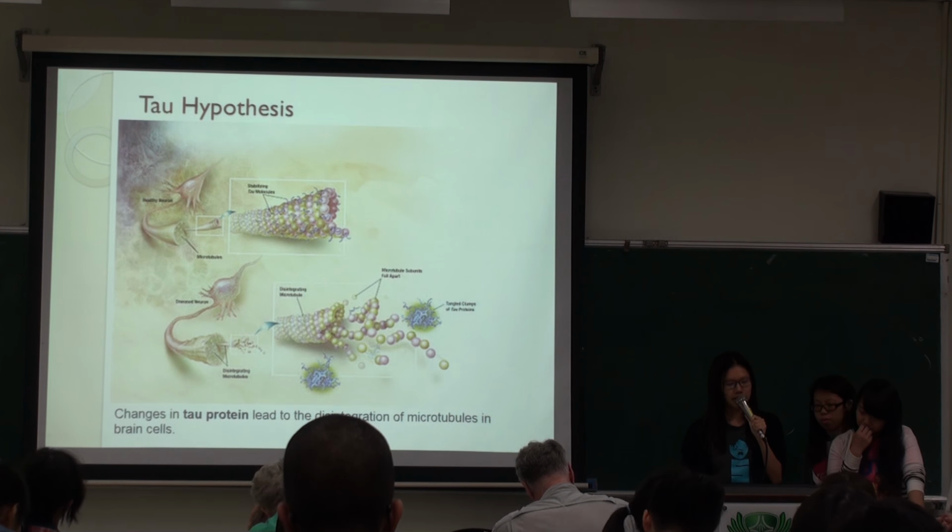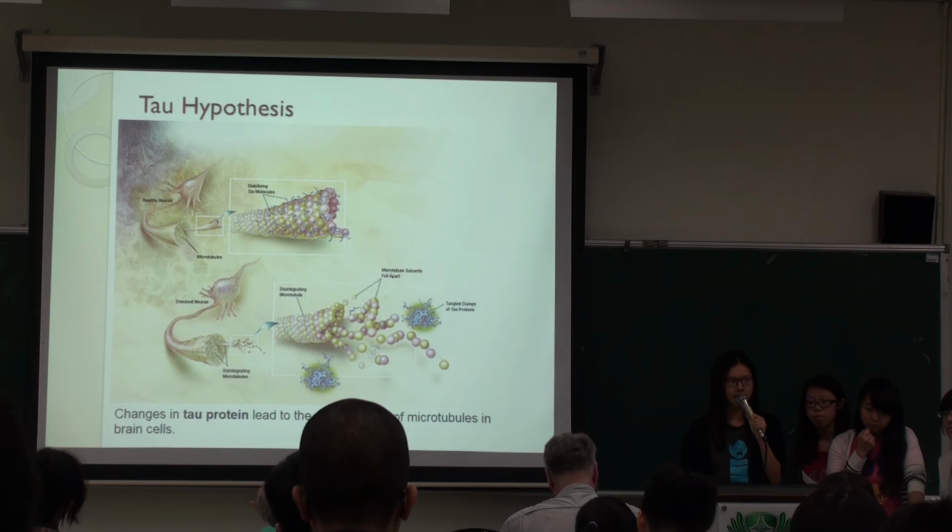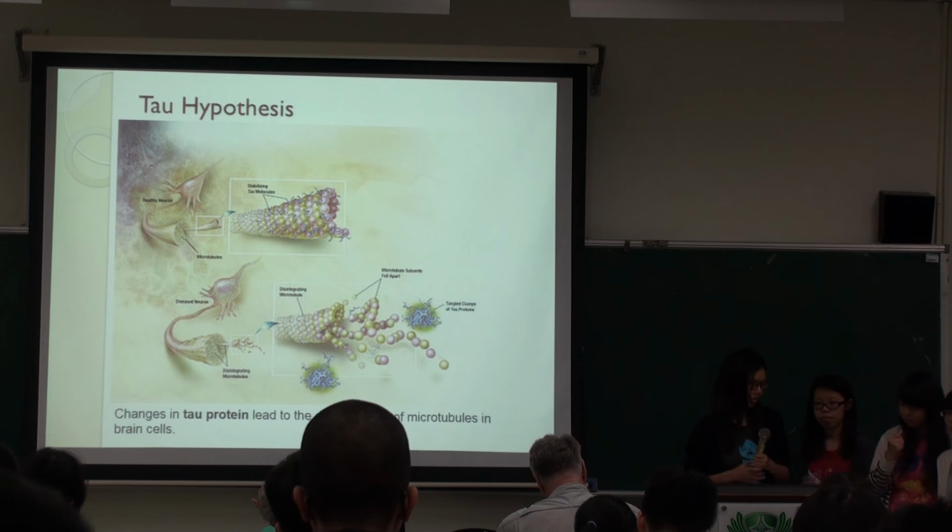And in the tau hypothesis, there are changes in the tau protein. The changes in the tau protein can lead to the disintegration of the microtubules in the brain, and this would eventually affect the brain activities of the Alzheimer's disease patient.